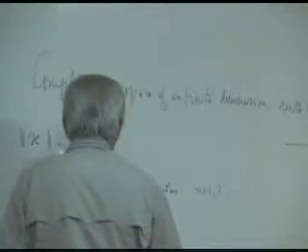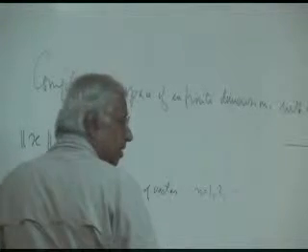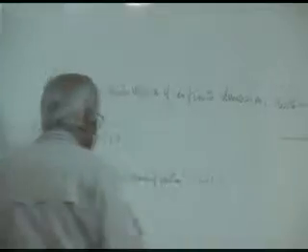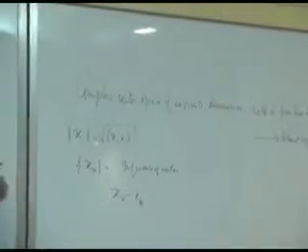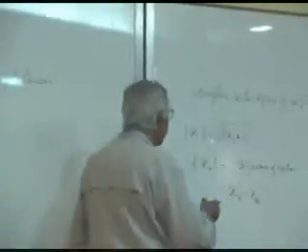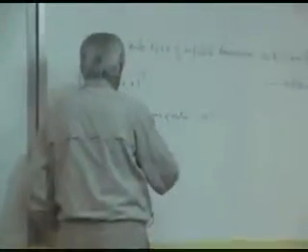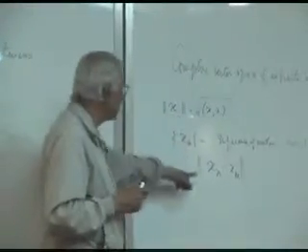Now, you take the nth vector in the sequence and the mth vector, subtract xm from xn. So this is now a vector in your vector space. You can ask for the length of this vector. In this sense, what does it mean?